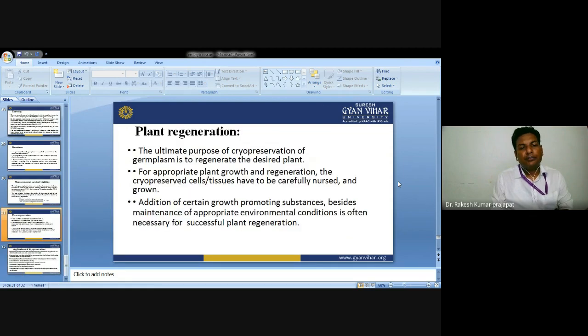Plant regeneration. The ultimate purpose of cryopreservation is to regenerate the desired plant. For appropriate plant growth and regeneration, the cryopreserved cells or tissue have to be carefully nourished. Addition of certain growth-promoting substances, besides maintenance of appropriate environmental conditions, is often necessary for successful plant regeneration.